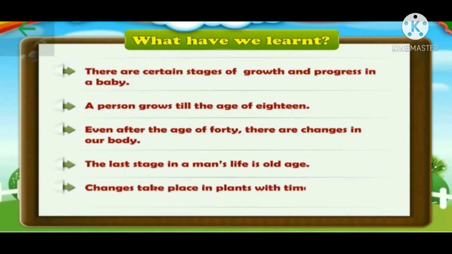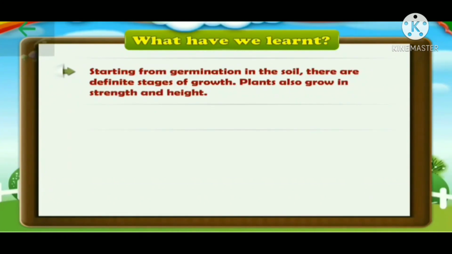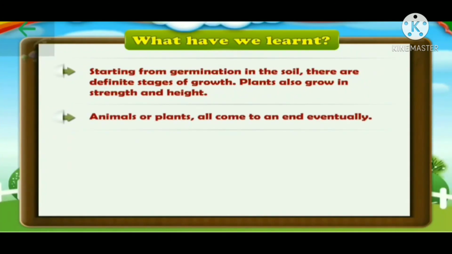Changes take place in plants with time, just as they do in human beings. Starting from germination in the soil, there are definite stages of growth. Plants also grow in strength and height. Animals or plants, all come to an end eventually. So, students, did you understand?